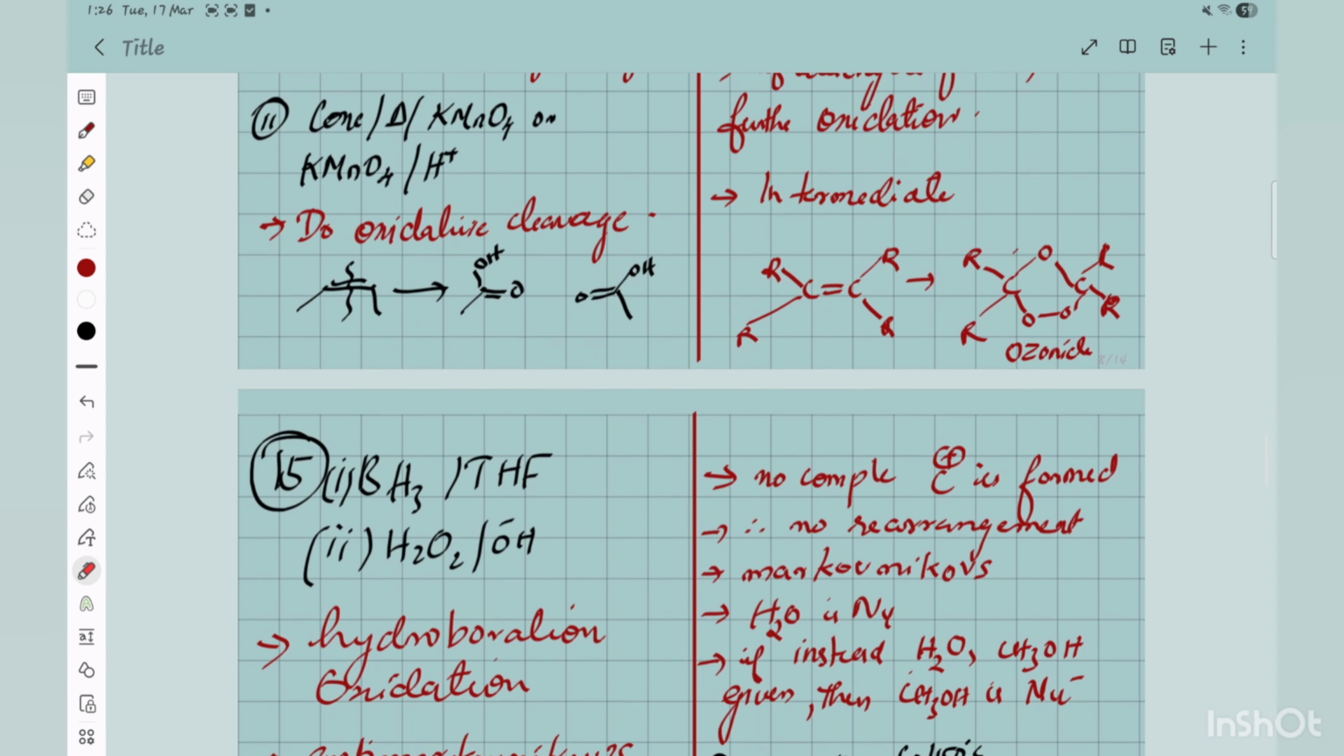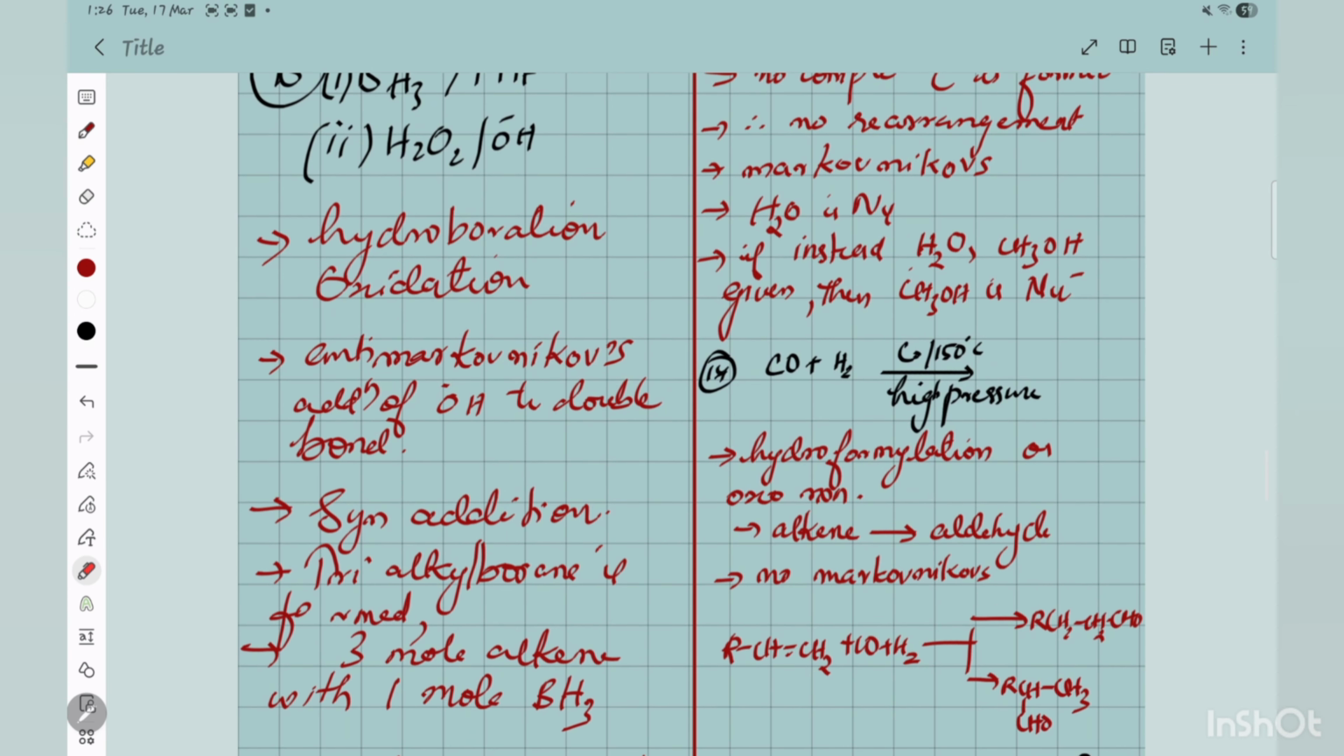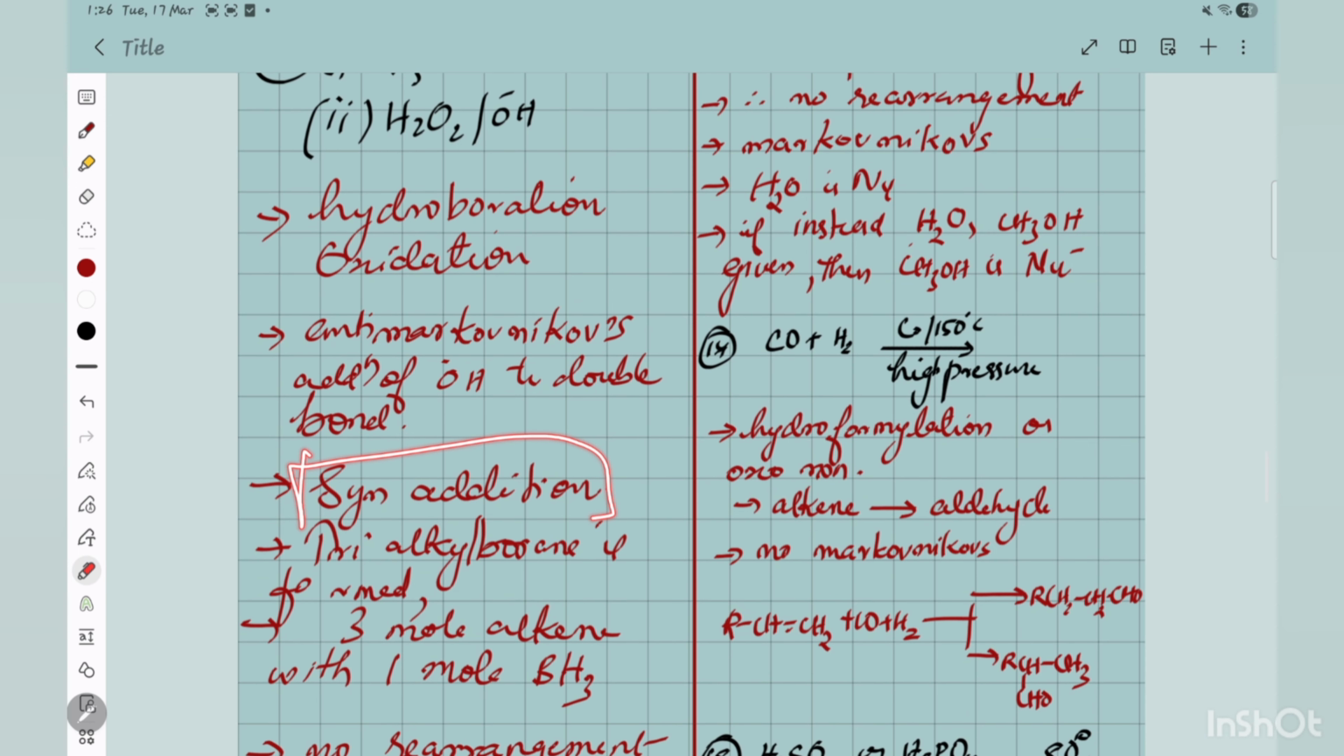And other than that, here also BH3, this one, you will know that it is hydroboration oxidation. In that, one important thing is that it is directly anti-Markovnikov's rule, and there is no kind of rearrangement and all, nothing is possible. No carbocation, no intermediate is there. And syn addition, this kind of thing you should be knowing.